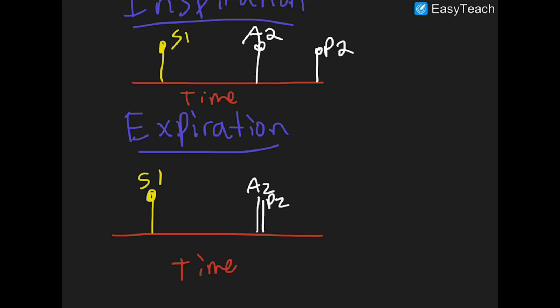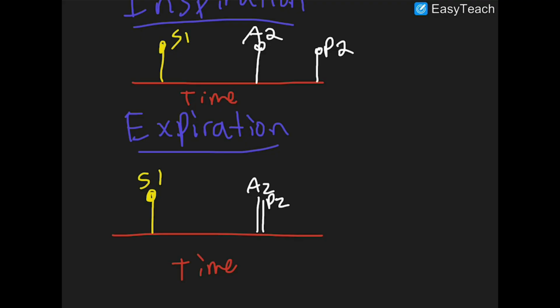Now you might be wondering, why does the A2 component come before the P2 component? That's because your left ventricle pumps at a much higher pressure. It's a high pressure system compared to the right ventricle.